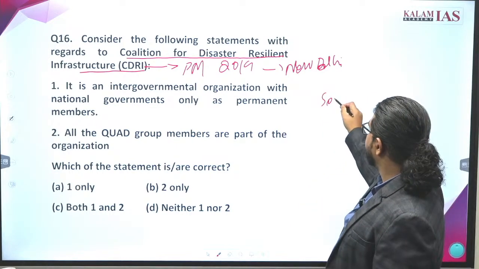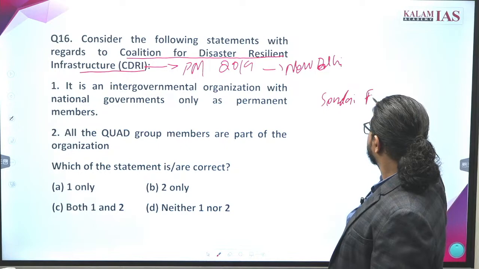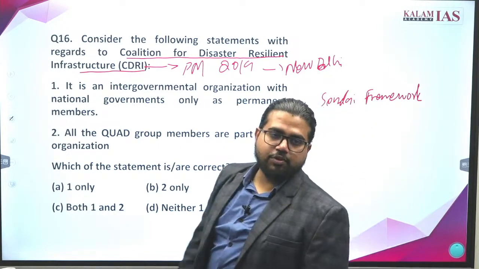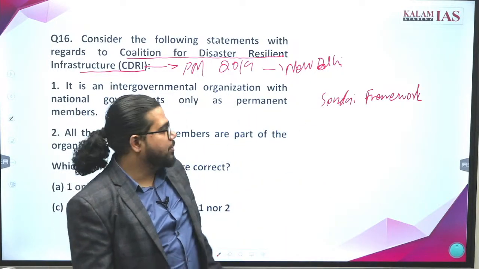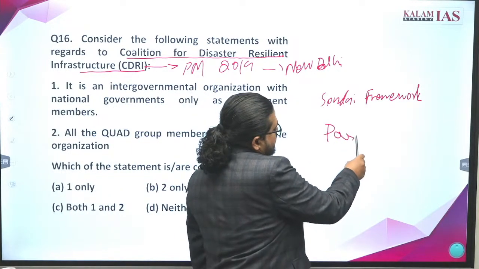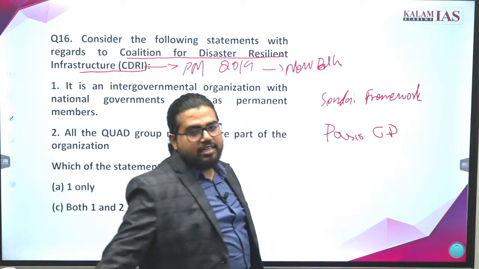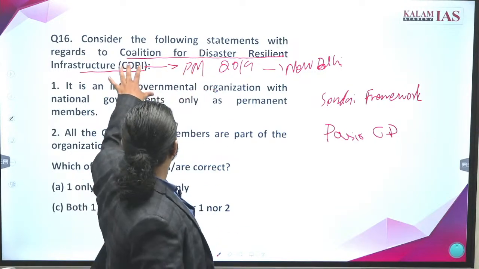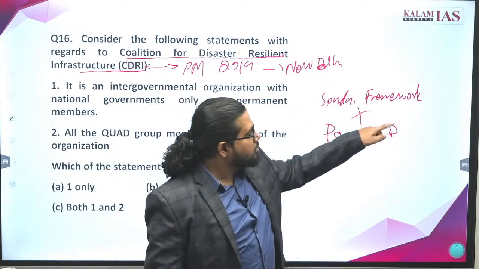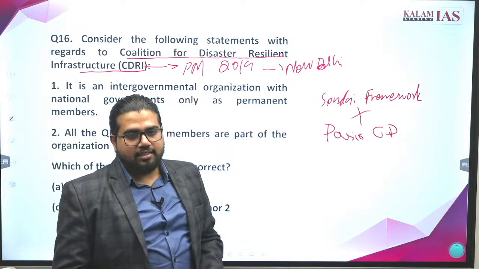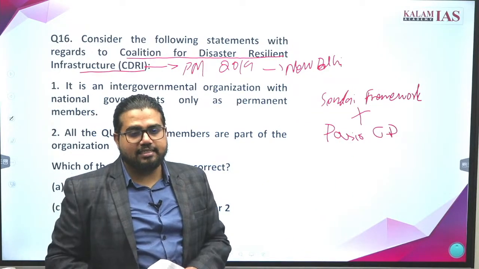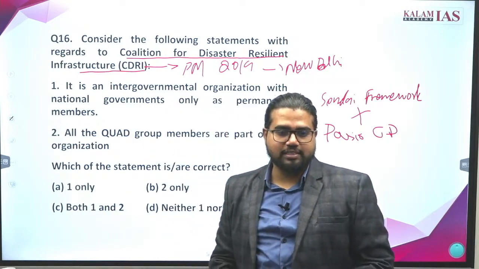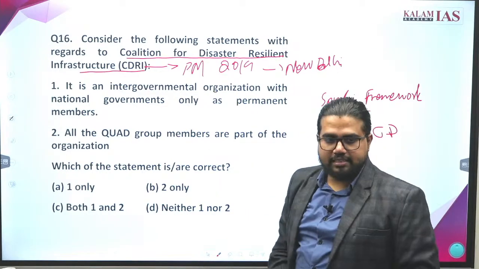What is the idea of CDRI? We have the Sendai framework. What is the Sendai framework for? The Sendai framework is for disaster management, and we have the Paris climate deal. What is it for? Addressing climate change. CDRI is an organization that works at the interface of both these. Due to climate change, disasters are increasing. So we need an organization which addresses both dimensions of this. So CDRI is such an organization.